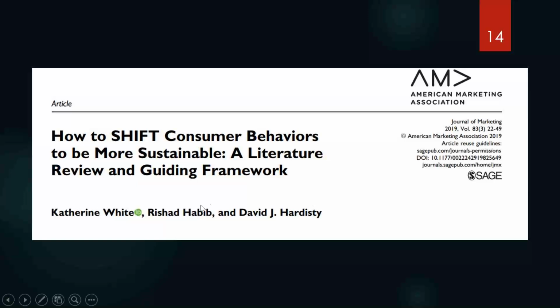But this is another kind. I'm sharing one framework with you, which is a 2019 paper in the Journal of Marketing. It's basically about how to shift consumer behaviors to be more sustainable, which is the framework name. Now, this is a theoretical framework till now. They have given it in the context of collaborative consumption.